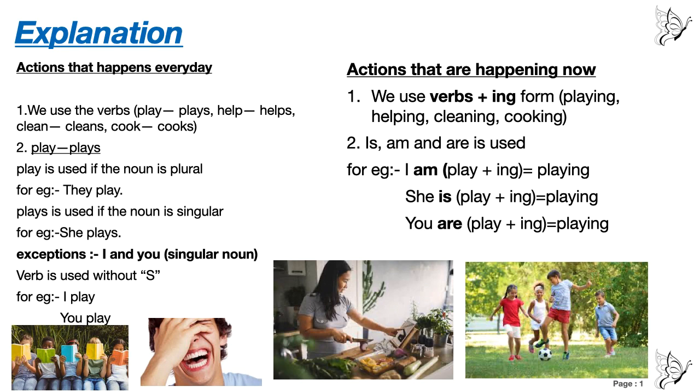Okay? You cannot use you is. If you say you is, then it will be incorrect. With she, you will use is. Understood? If you are using verb plus ing, then you have to use am, is and are. अगर हम verb के साथ ing लगाएंगे तो am, is और are noun के बाद लगाना ज़रूरी है. Understood?